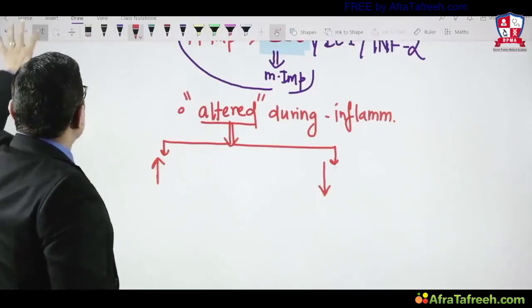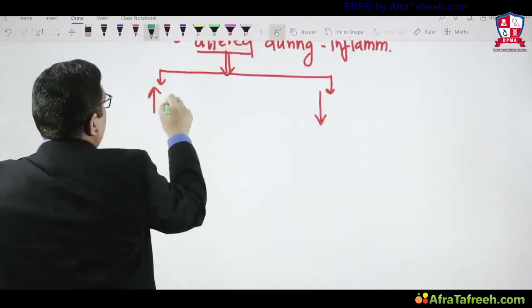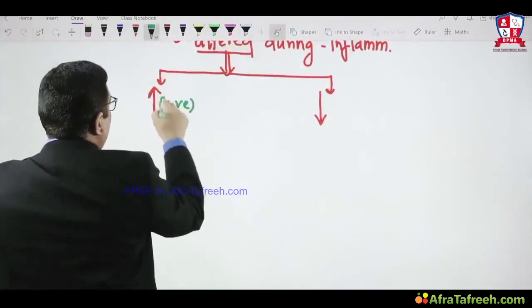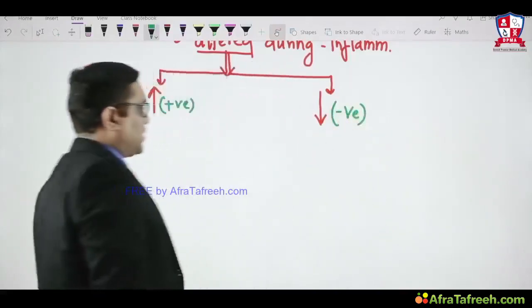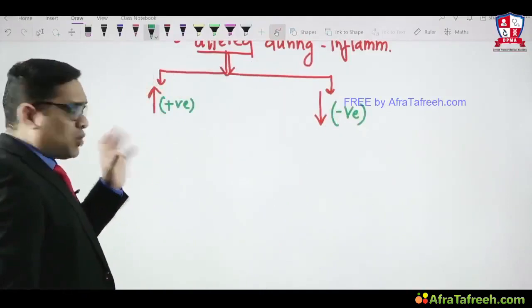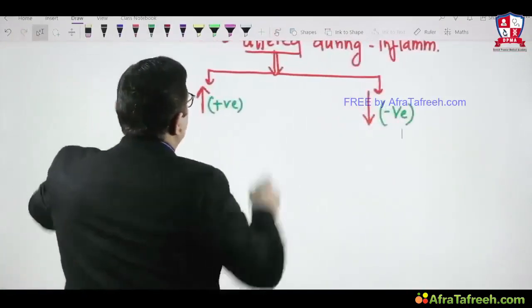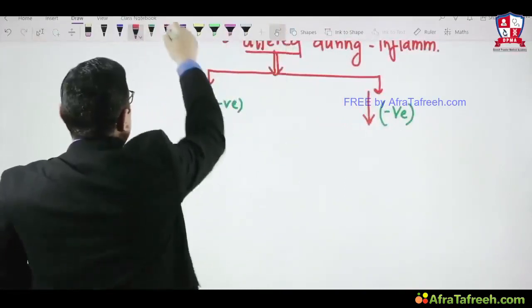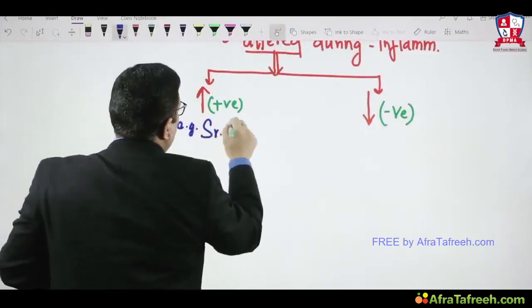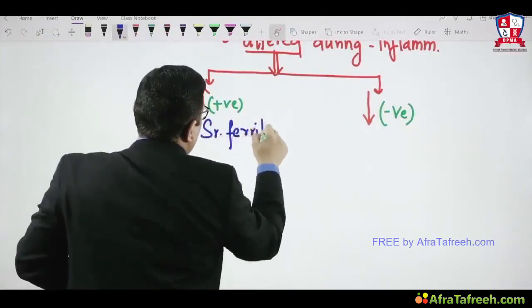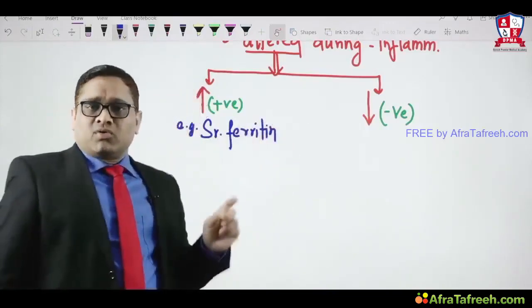When acute phase response proteins are increased, they are called positive acute phase response proteins. When they are decreased, these are called negative acute phase response proteins. The positive acute phase response protein example which you should always keep in your mind is serum ferritin. Serum ferritin is an acute phase response protein which will be elevated during inflammation.